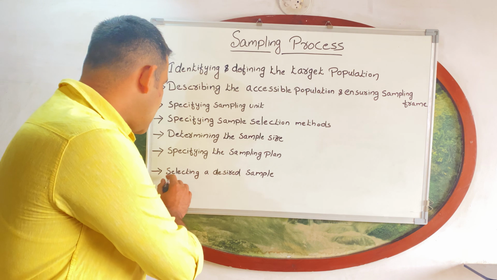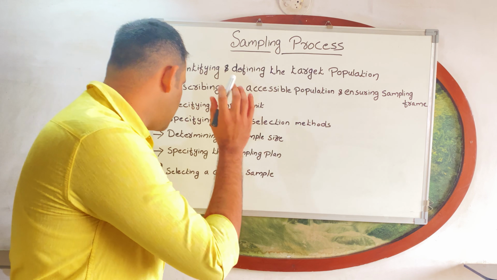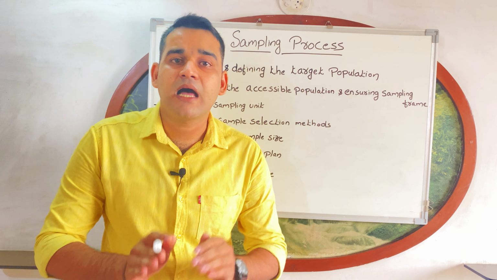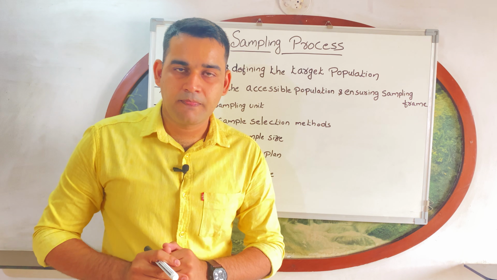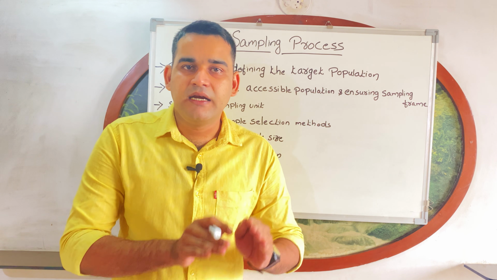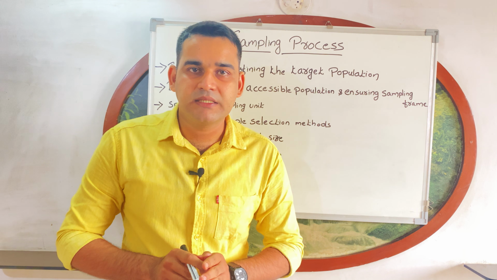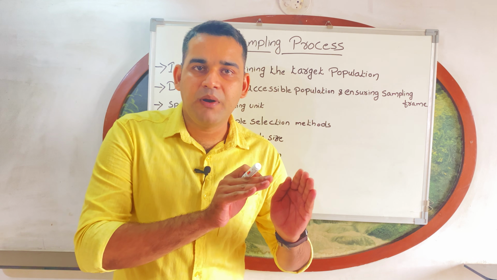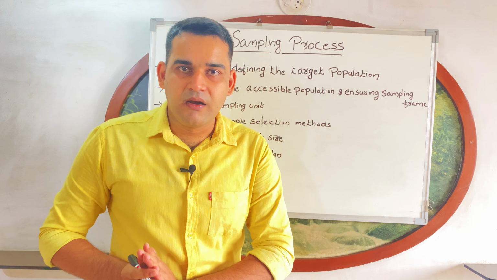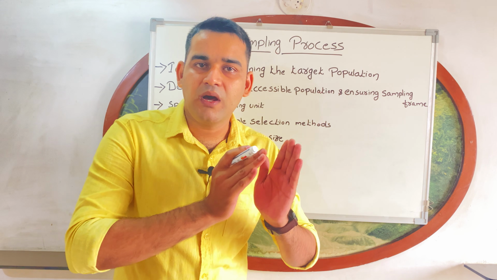Next one is selecting a desired sample, that is the final step. In the final step, you have to select the desired sample. That means from the available population, you can select the sample. You can implement your plan.